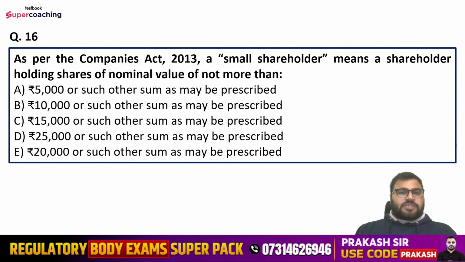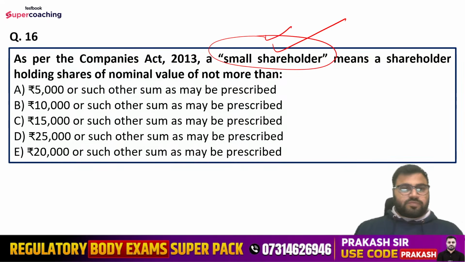As per the Companies Act 2013, a small shareholder means a shareholder holding shares of nominal value of not more than, options are: 500 or such other sum as may be prescribed, rupees 10,000, rupees 15,000, rupees 25,000, or rupees 20,000. So we are talking about the small shareholders. So what should be the holding of a small shareholder? What should be a holding of a shareholder in order to be considered as a small shareholder?